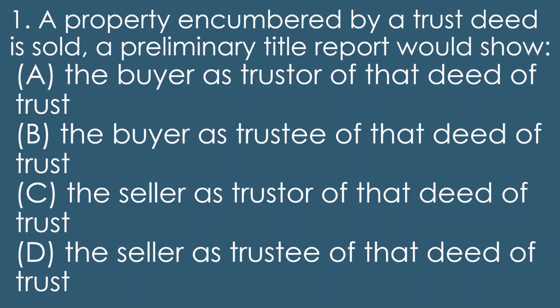Property is encumbered by a trust deed, so that means that trust deed, of course, is a loan. And this means just that there's a loan on the property. Now, when you're selling that property, what's going to happen is that after you have a buyer who's written up an offer, and there's of course an agreement, and there becomes a contract between the buyer and seller, we're going to probably open up escrow at that point.